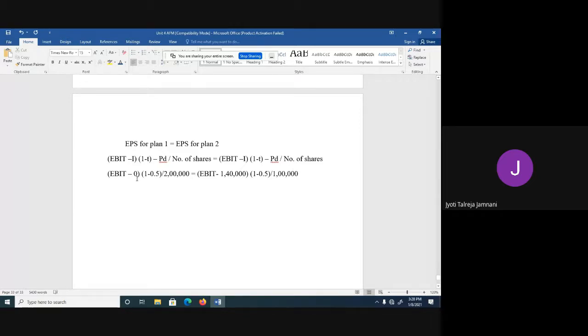So EBIT minus 0 will be EBIT, into 0.5, because 1 minus 0.5 is 0.5, divided by 2 lakh, is equal to EBIT minus 1,40,000 remains as it is, into 1 minus tax rate, which is 0.5, divided by 1 lakh.